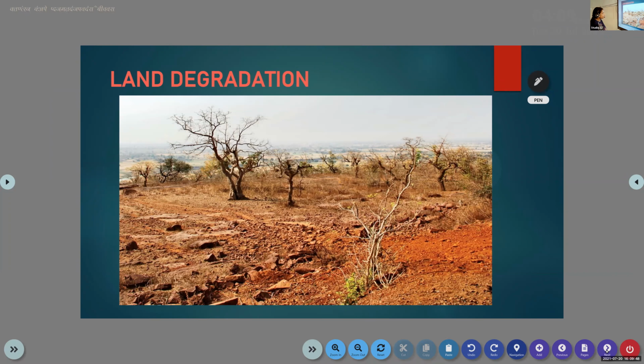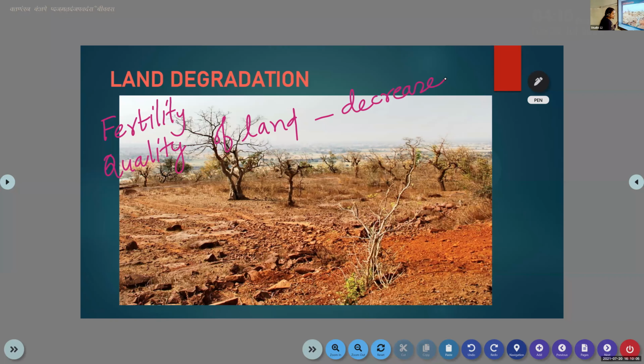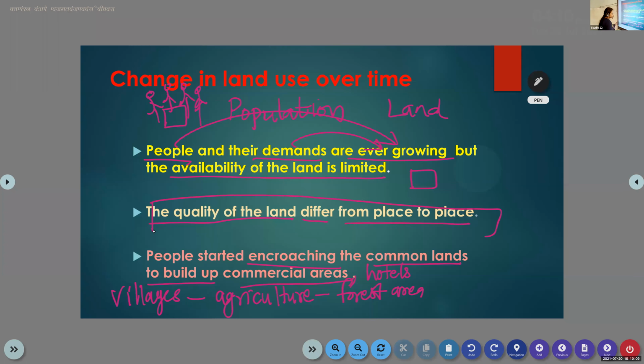Land degradation means the fertility or the quality of the land will decrease. I already said one point: the quality of the land differs from place to place. Yes or no?